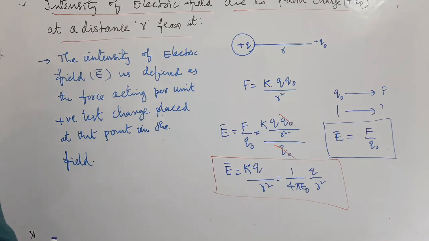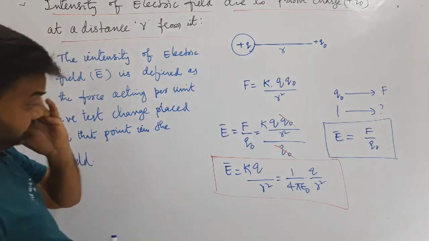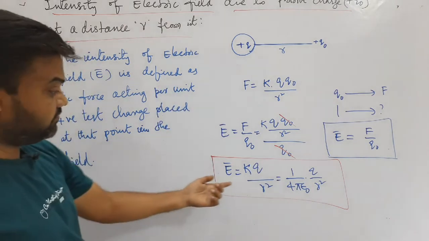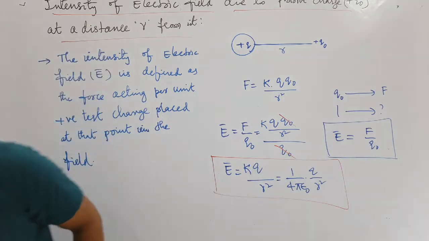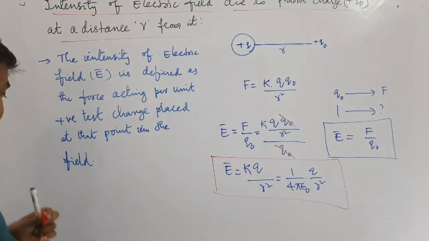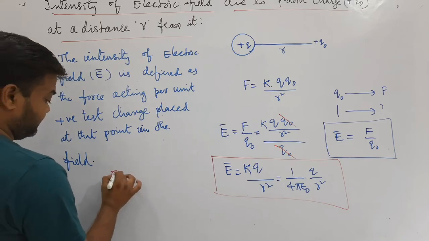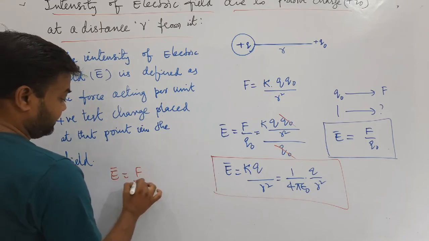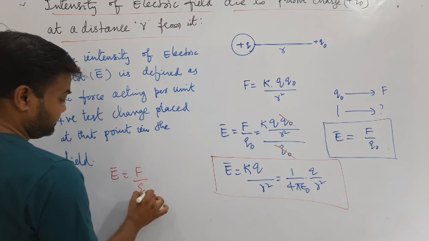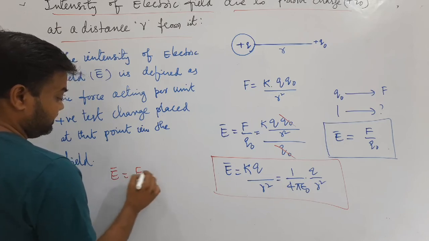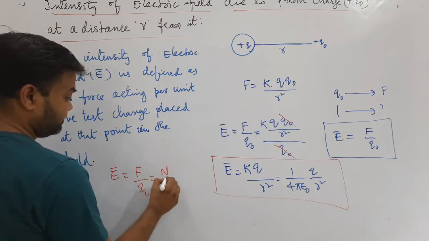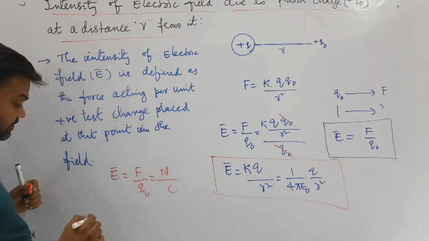E is equal to F by Q naught, or KQ by R square. Then what is the SI unit? Already you know E bar is equal to F by Q naught. Then the unit is Newton per Coulomb.